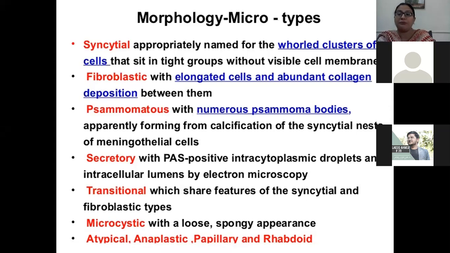In the fibroblastic type, there are elongated cells with abundant collagen deposition. In the psammomatous type, there are numerous psammoma bodies. In the secretory type, there are PAS positive intracytoplasmic droplets. The transitional type is a mixture of the meningothelial type and the fibroblastic type. In the atypical type, there is more mitosis. In the anaplastic type, there are more than 20 mitoses.